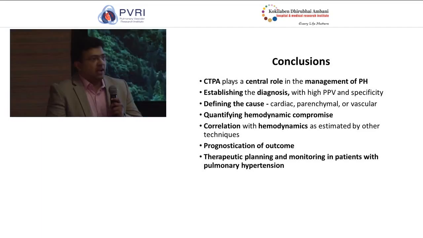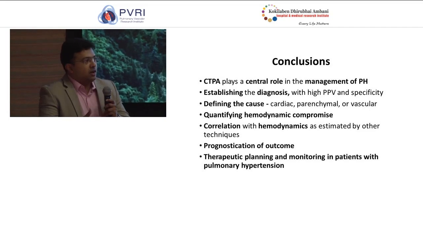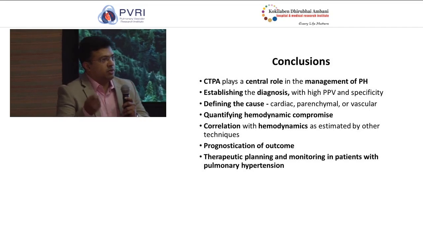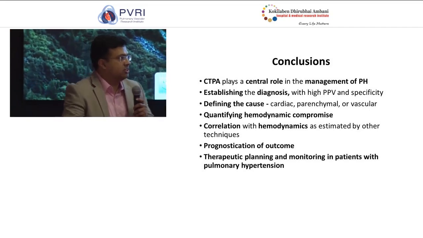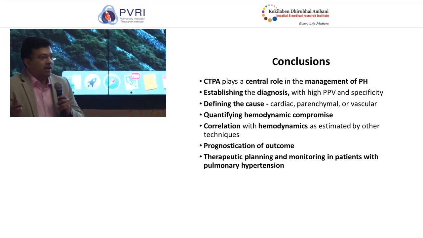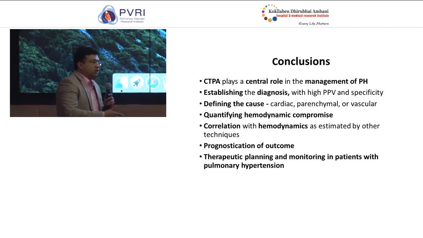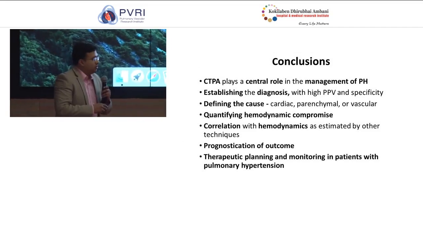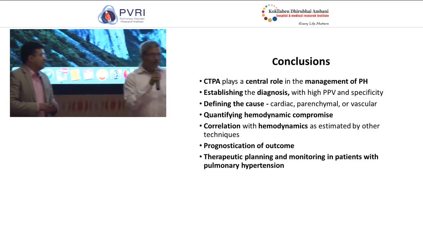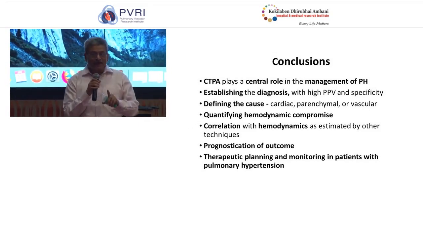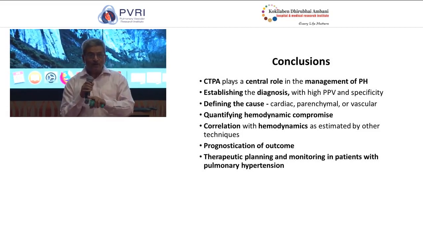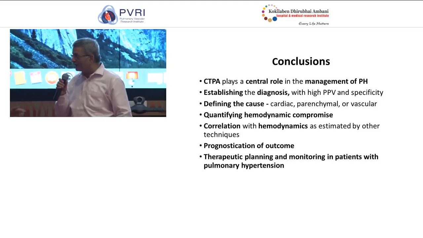Recently, we had a case of a 7-year-old child who was labeled as idiopathic pulmonary arterial hypertension. We took him to the cath lab, we gave him nitric oxide, and the child crashed on table. And then we went back, saw the CT again in detail, took a second opinion, took a third opinion, and it turned out to be pulmonary veno-occlusive disease. So this is the important point. If you miss out on PVOD and PCH and you give vasodilator, they just crash, pulmonary edema, and die. So the important thing is to identify these two conditions before you institute vasodilator therapy.